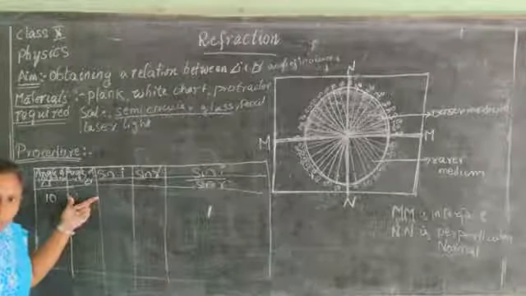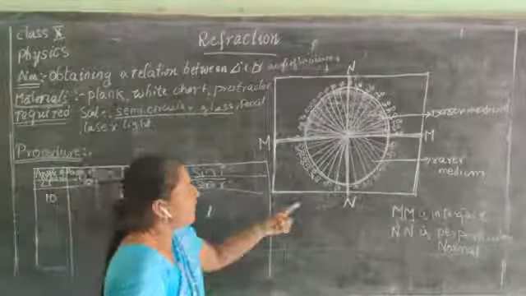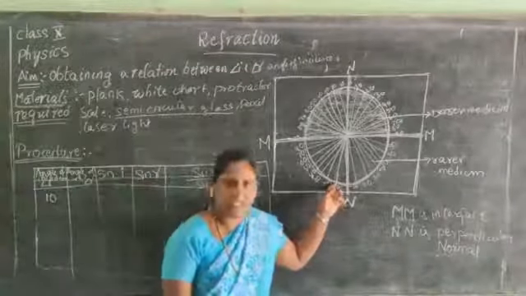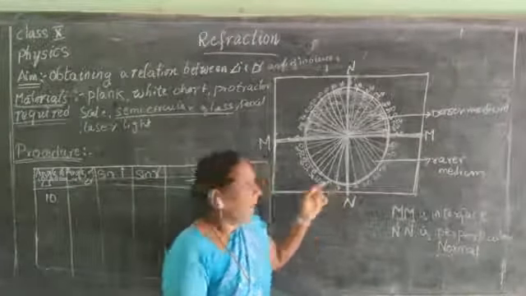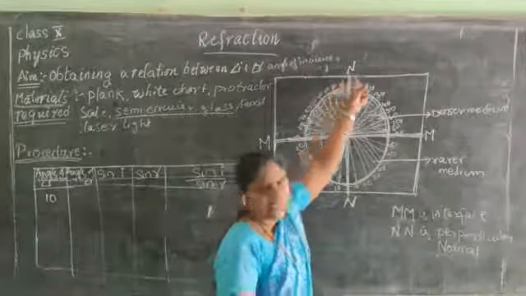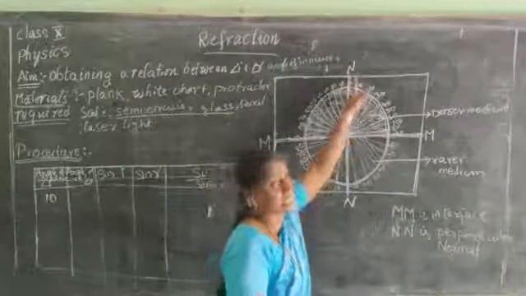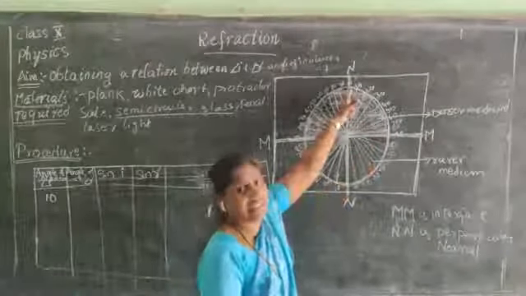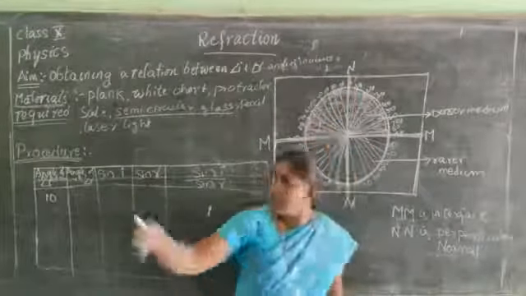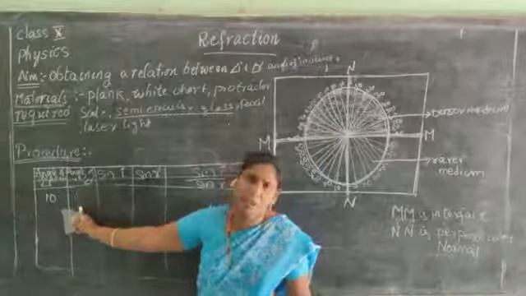Children, did you understand? At 10 degrees, I have placed, that means I have focused the light. That is, the angle of incidence is 10 degrees. At what angle is the refracted ray coming out? Note down that refracting angle in the tabular column.